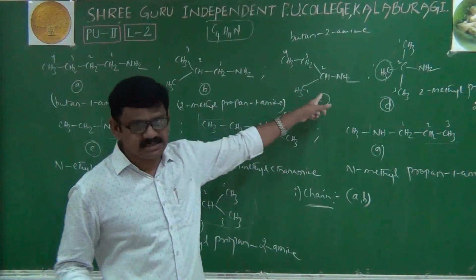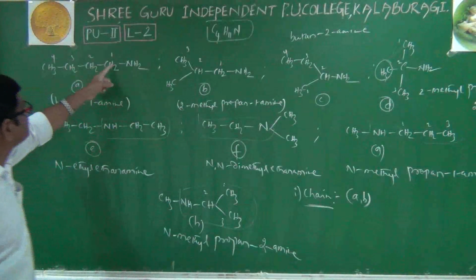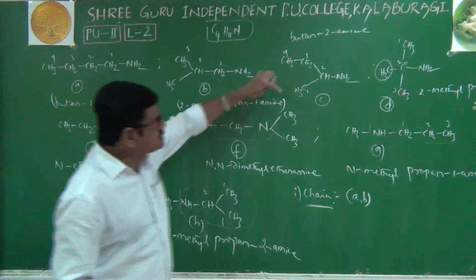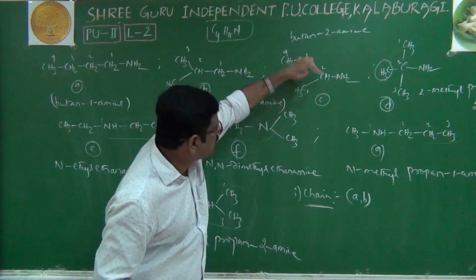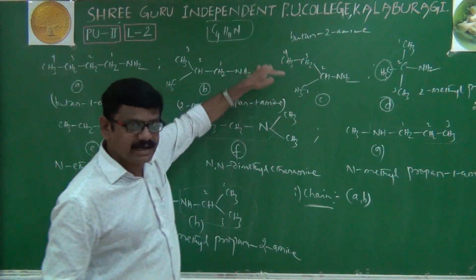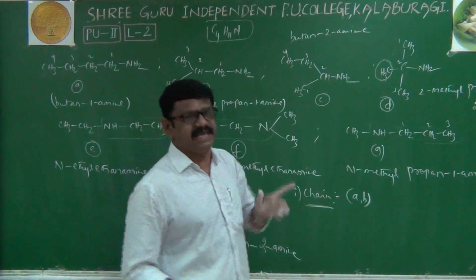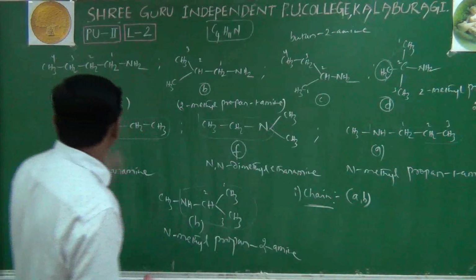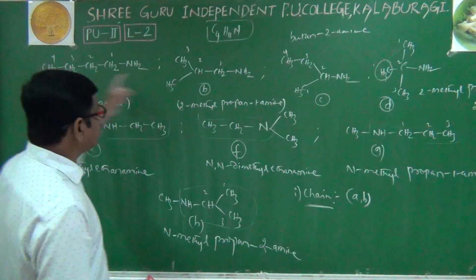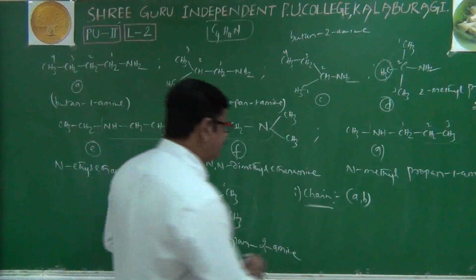Next, what about AC? AC is not a chain isomer. Why? Because here in the parent chain we have 4 carbons, and here also in the parent chain we have 4 carbon atoms. That's why A and C are not chain isomers. For chain isomers, the parent chain should be different. That's why I write AB. After that I take AD. AD is another pair.